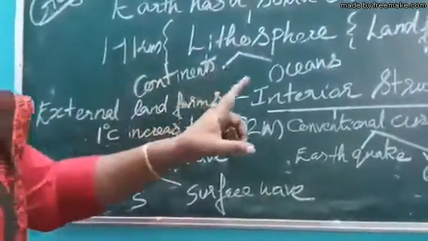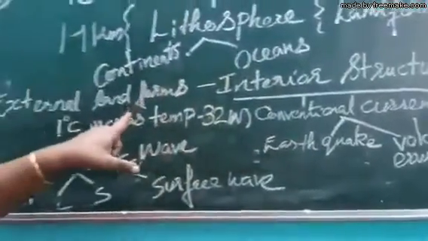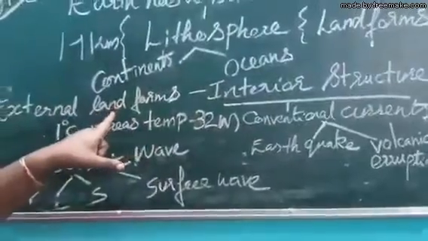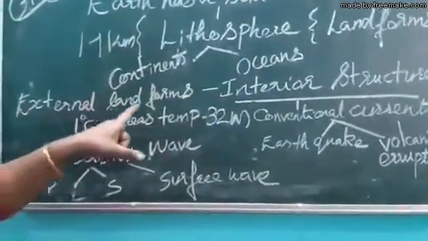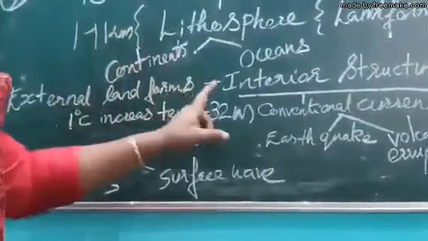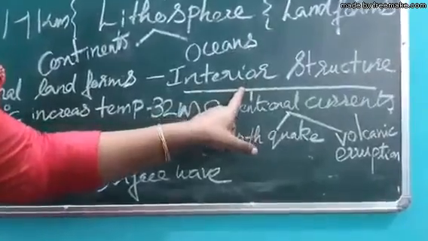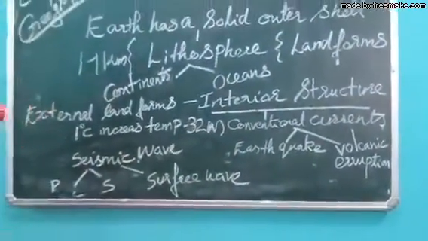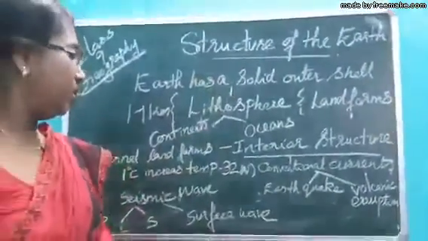So there is a close relationship between the interior structure and the landforms. This is interior, and the landforms are exterior. So any changes which take place on the landforms are directly related with the changes which take place within the interior structure of the earth. So that is the relevance of learning the chapter structure of the earth.